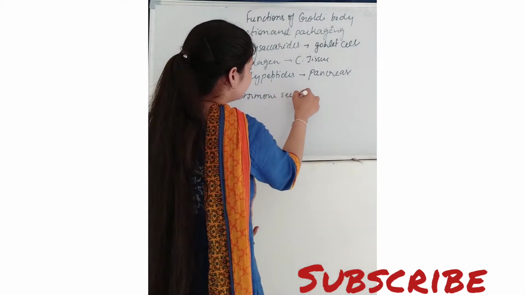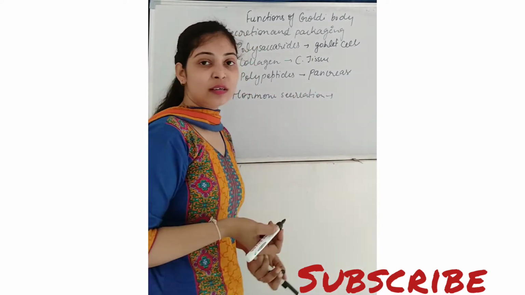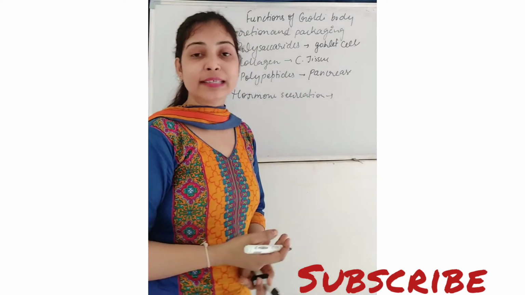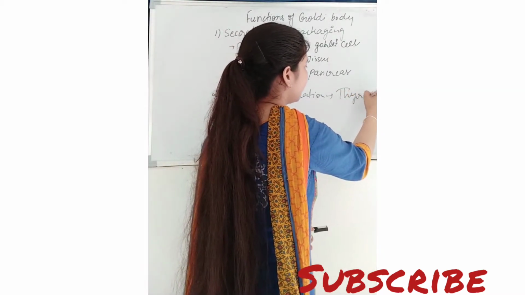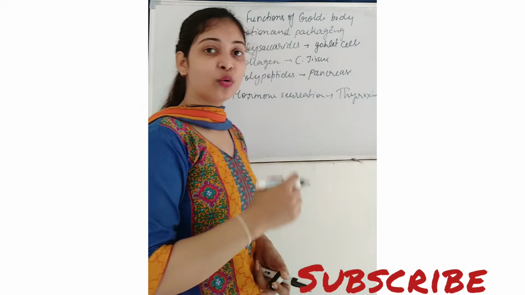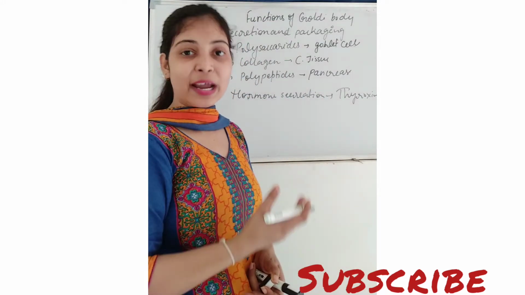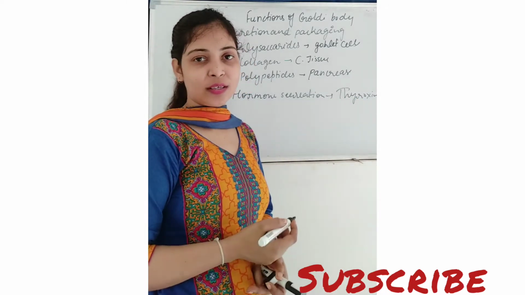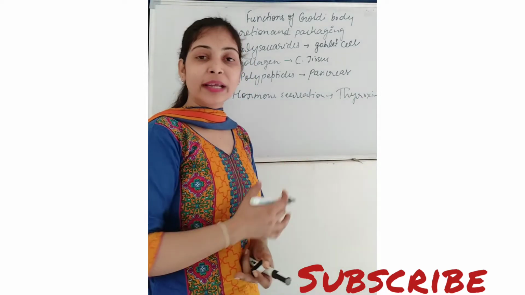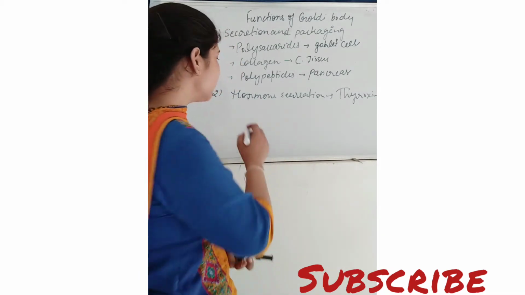Hormone secretion. Right? Hormone secretion. In this case, the thyroxine hormone. Right? So mainly these cells will be the cells which are found in the thyroid gland. So they will help in the secretion of thyroxine. So this is how the Golgi apparatus also helps in the secretion of hormones, mainly the thyroxine.